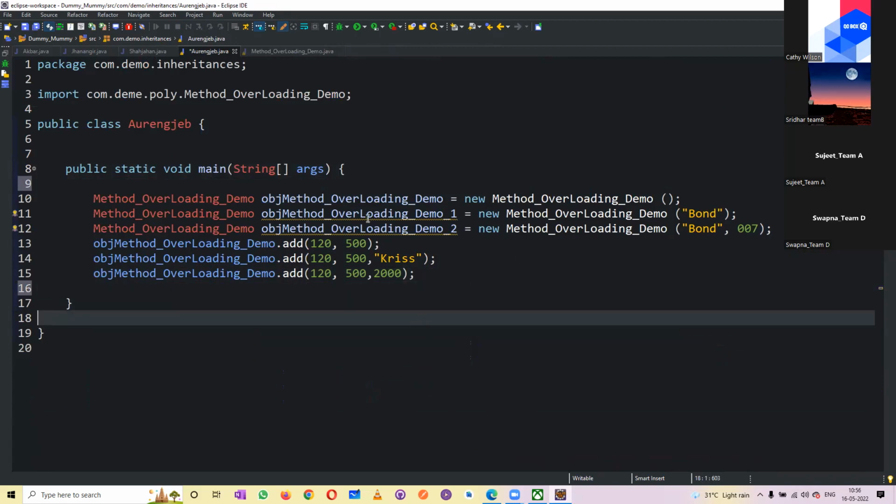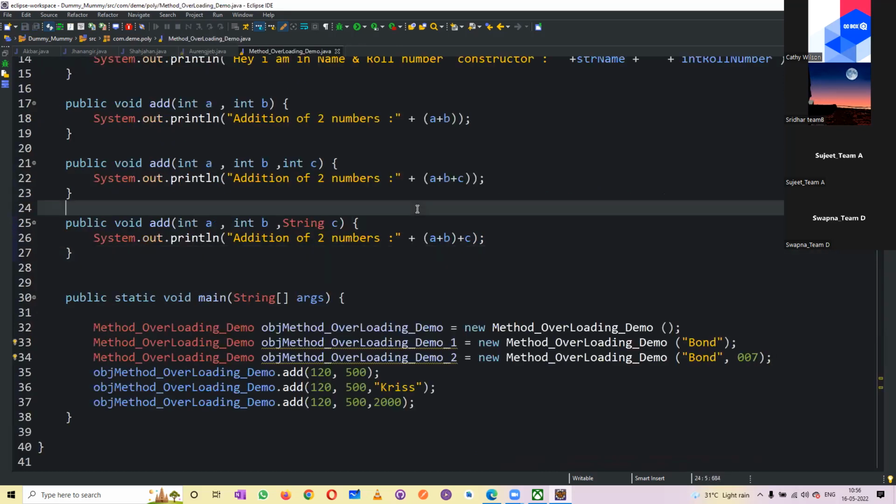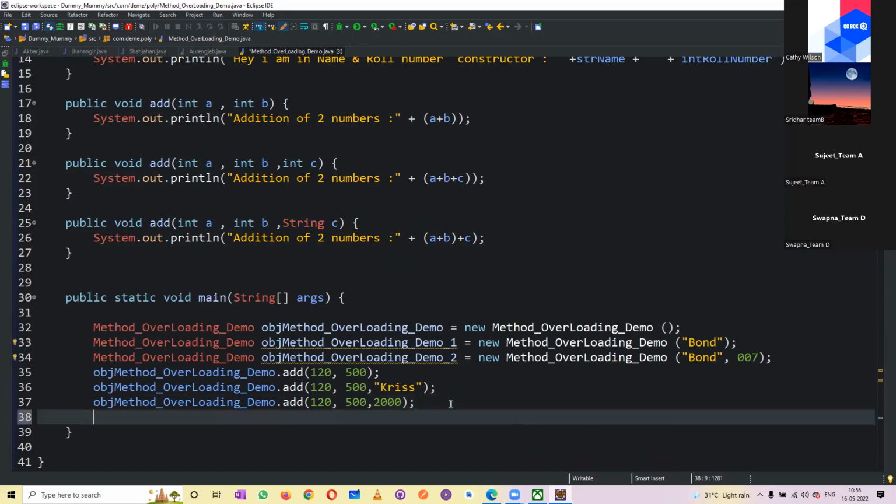So anywhere you created this, if you want to pass a parameter and call this constructor, according to that constructor it will come, execute, and then go on. So inside the class or outside the class, it performs the same way for non-static variables and non-static methods, whether at the constructor level or the method level. This is how it could be executed.